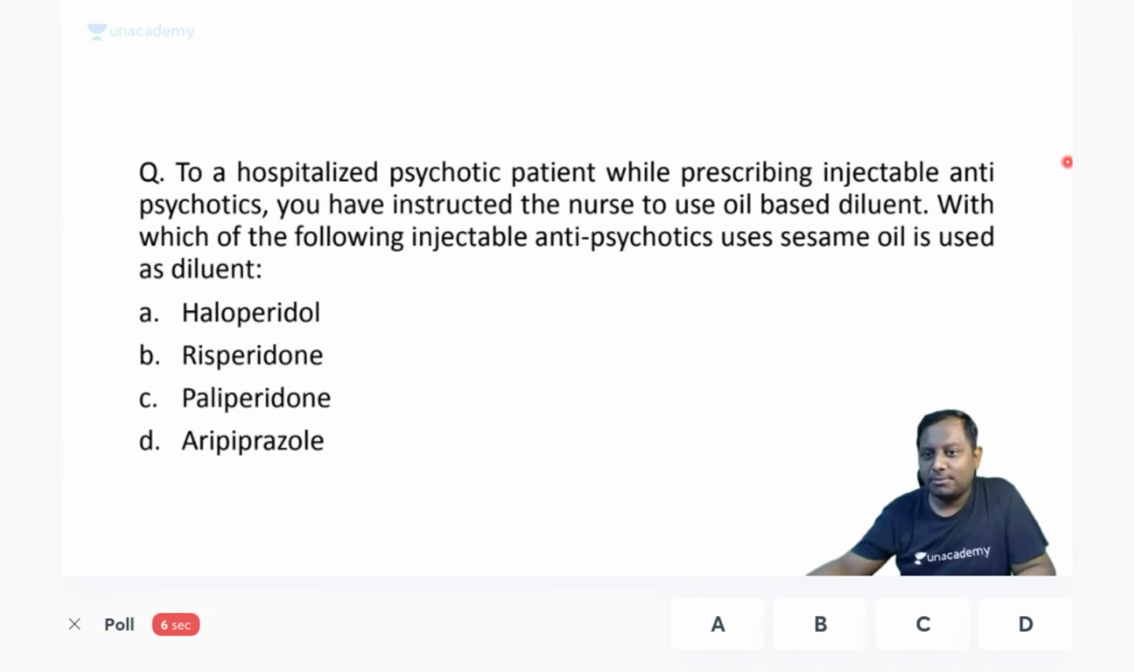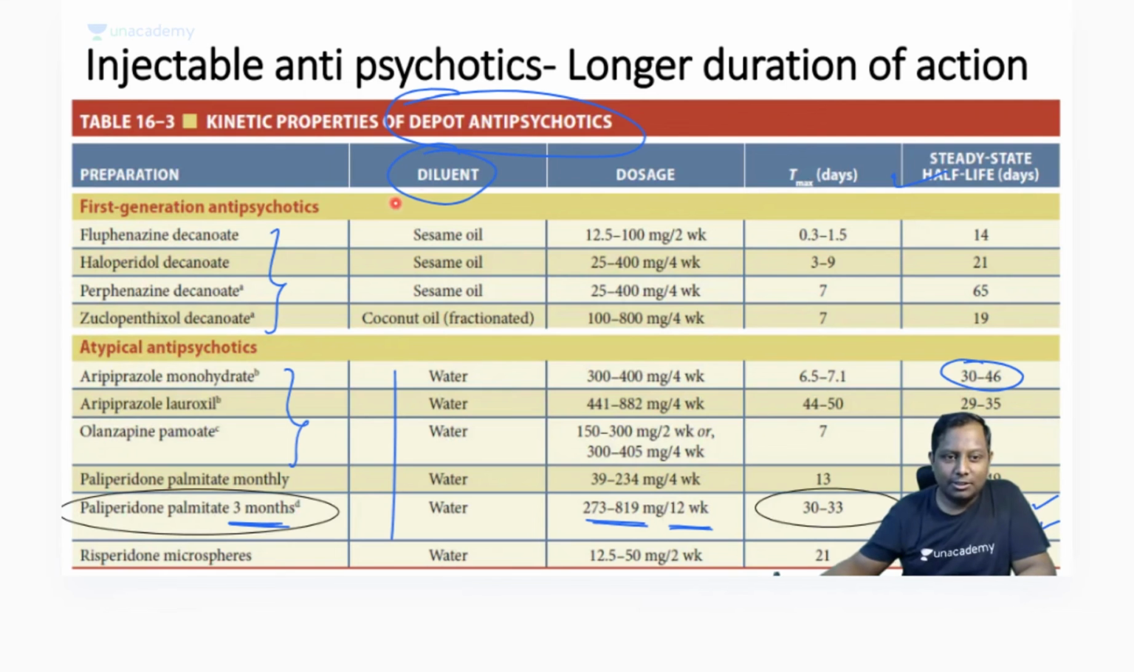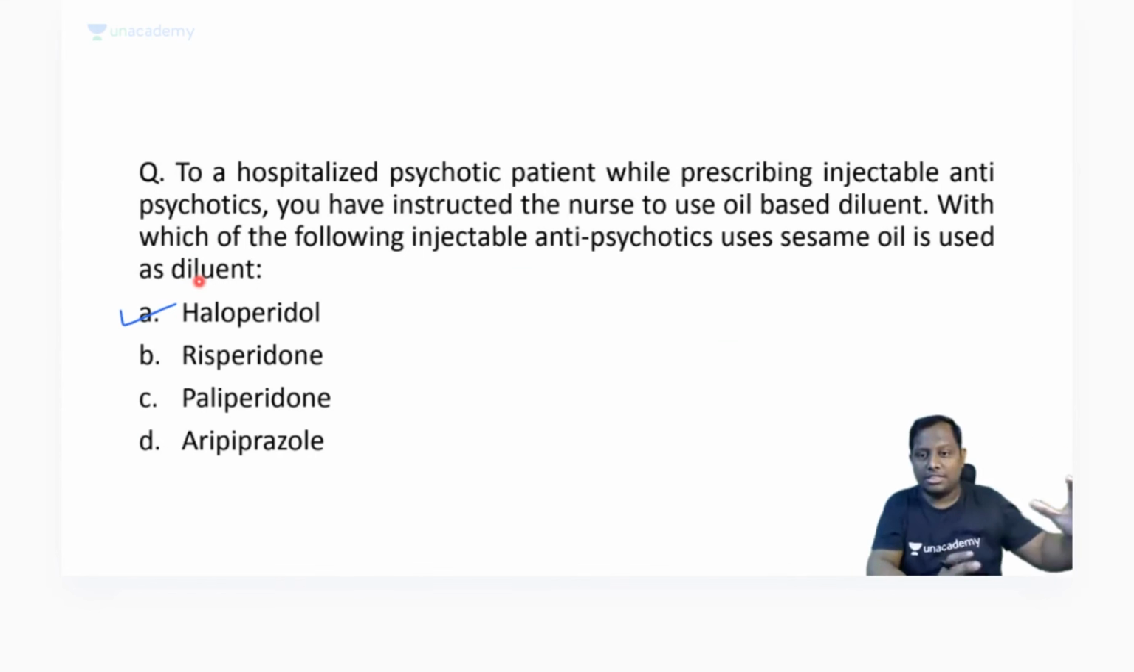So around 67% of you only have marked this answer correctly, right? अभी तो बताया ना डॉक्टर्स कि जो आपका typical है, first generation है, they will be using sesame oil. So the correct answer, the only typical out of the list, is haloperidol. सबसे पहले तो you need to know which one is typical, which one is atypical. In typicals I have already told you a lot of mnemonics, like haloperidol, it's a typical antipsychotic from the class of the butyrophenones.